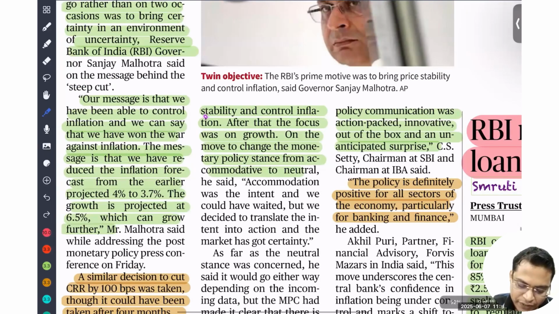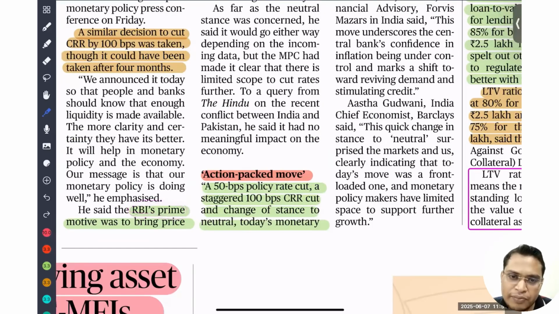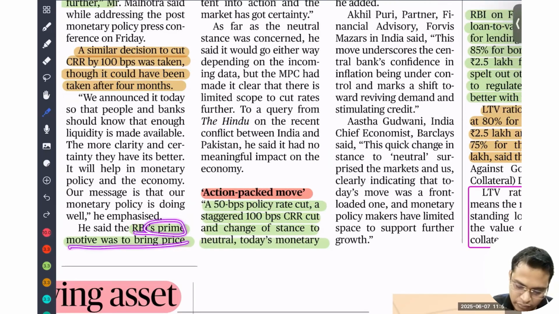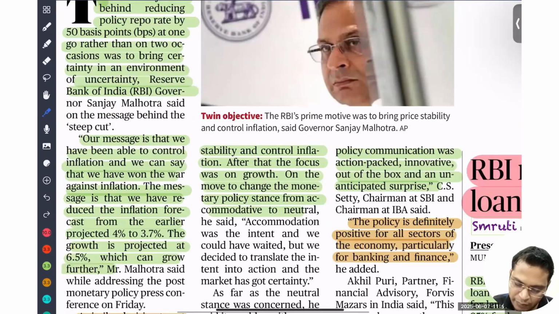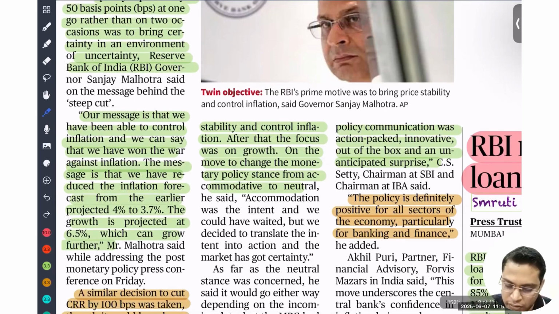So what is the prime objective? If there is a question, what is the prime objective of RBI? The RBI's prime motive is to bring down prices and control inflation. After that, the focus is on growth, so growth is secondary. The prime objective of RBI is price control. Always remember that. Okay. So on the move to change the monetary policy stance from accommodative to neutral.